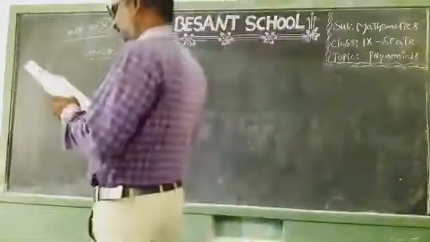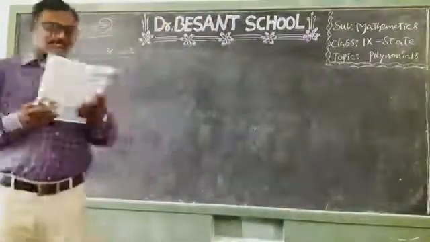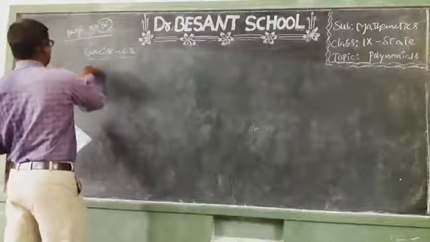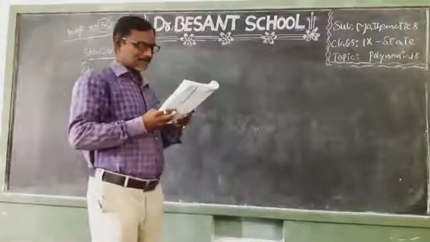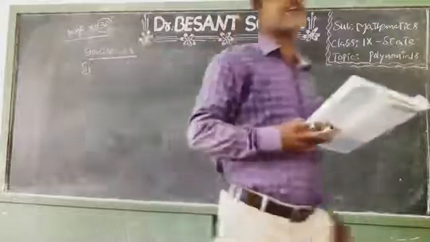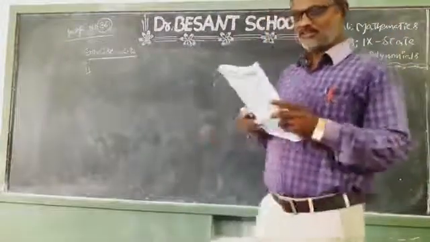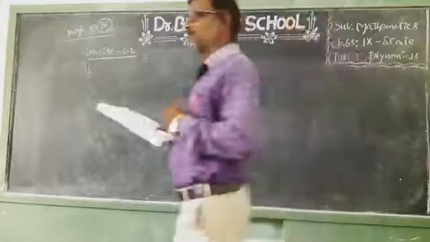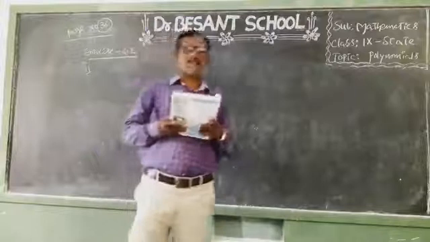Third Roman: verify whether the values of x given in each case are the zeros of the polynomial or not. Children, out of 8 problems I will explain 4 sums to you. The remaining 4 sums you can do in the same process. What is this Roman? Observe. Verify whether the following values of x given in each of the polynomials are zeros or not.